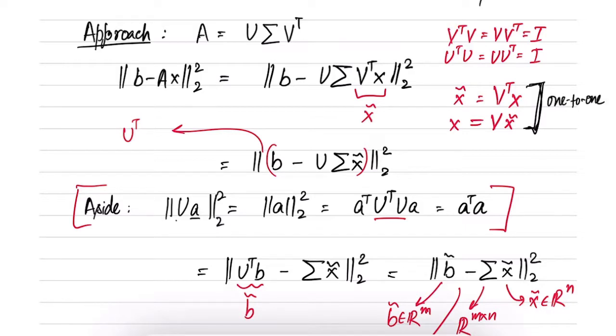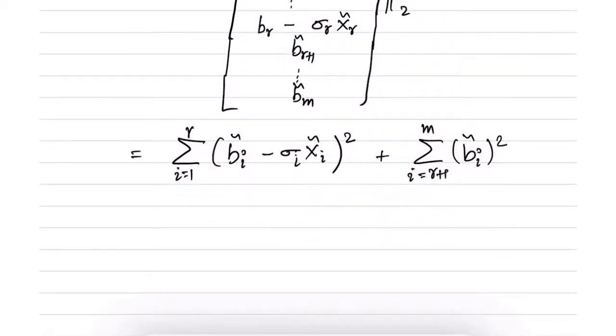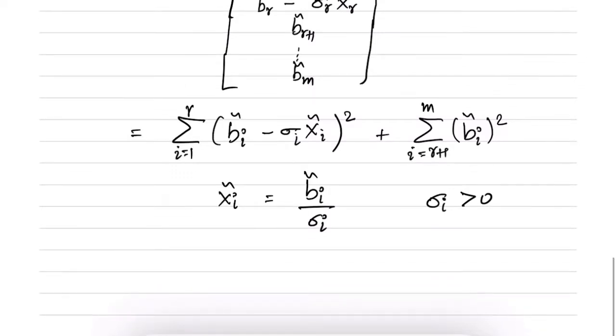If you remember, we are allowed to have a one to one change of variables. So if we minimize this with respect to x tilde, we should pick xi tilde equal to bi tilde divided by sigma i. Note that sigma i's are all positive by definition for i equal to 1 to r.